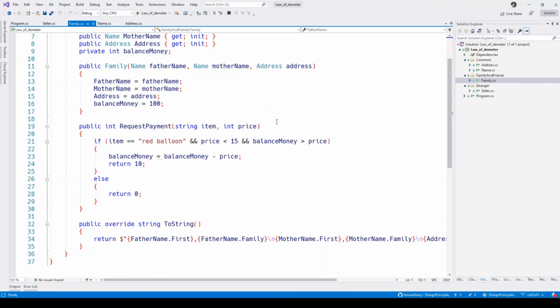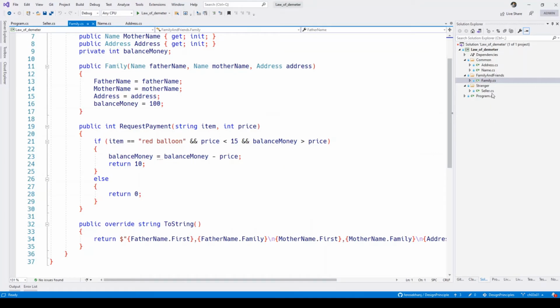If somebody tries to sell an item with a price, the family checks if the item is a red balloon, and if the price is less than 15, then they have enough money to buy this item. Then they will say, okay, let's buy it. So they give the money to the requesting client. If not, they reject the offer.